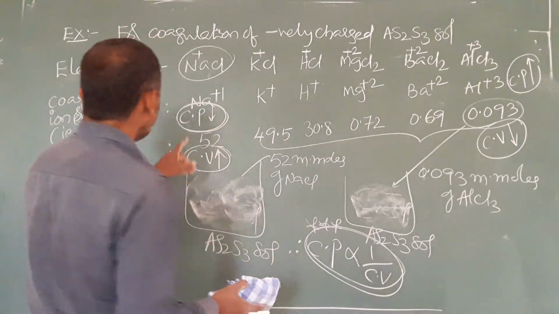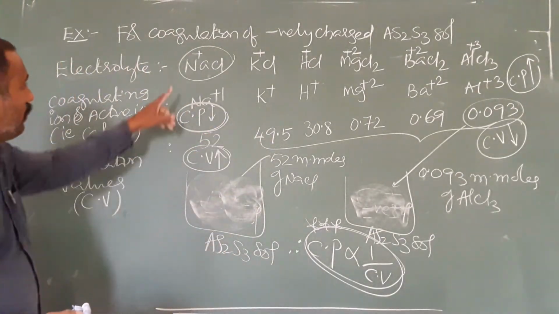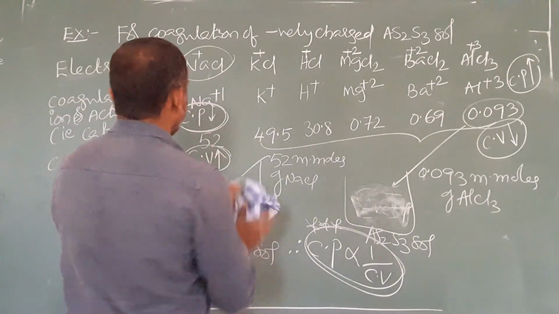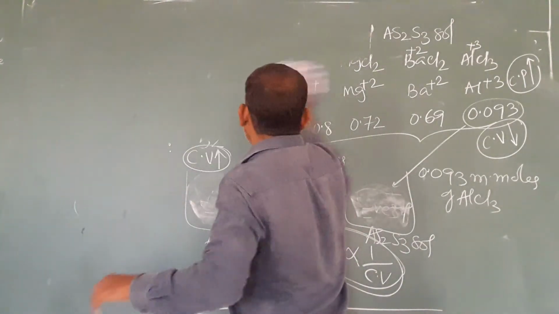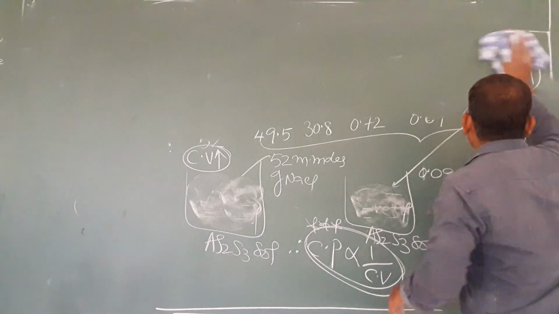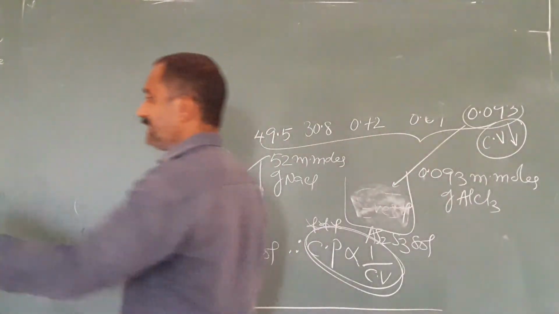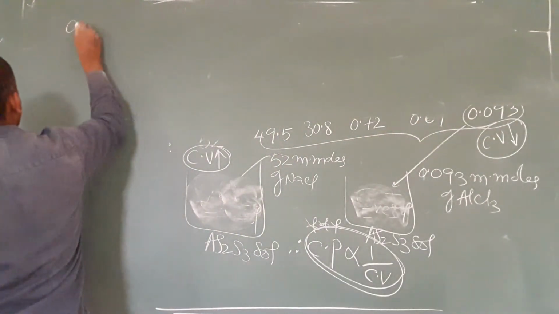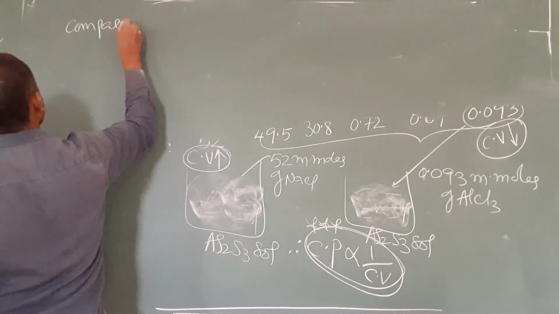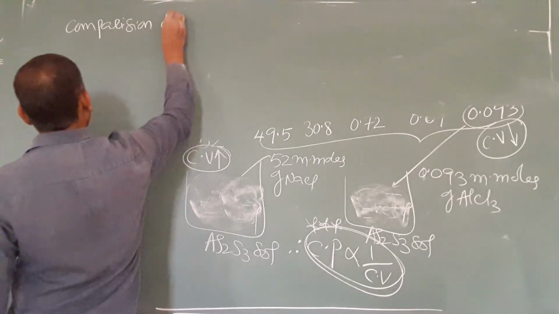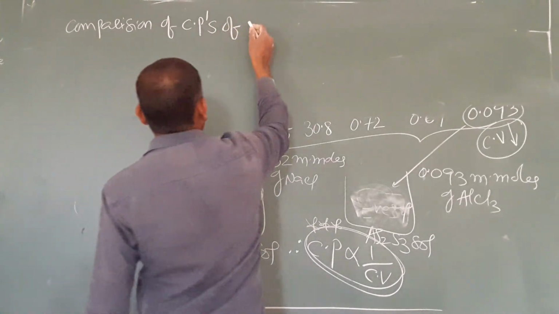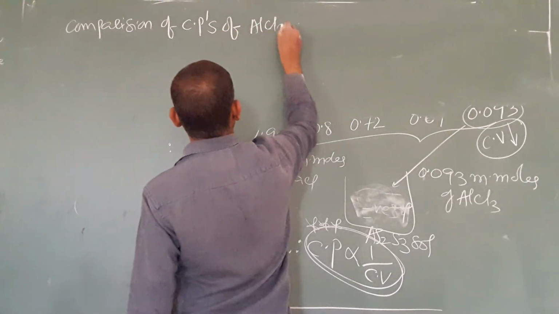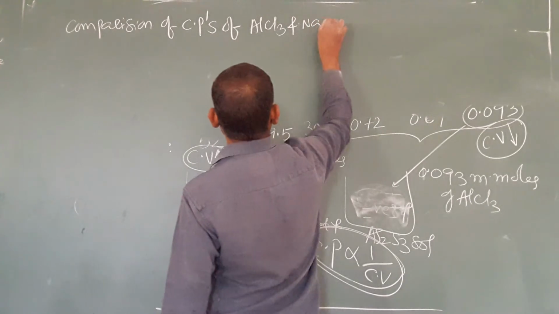If you are comparing the coagulating power of NaCl and AlCl3, comparison of coagulating powers of AlCl3 and NaCl.